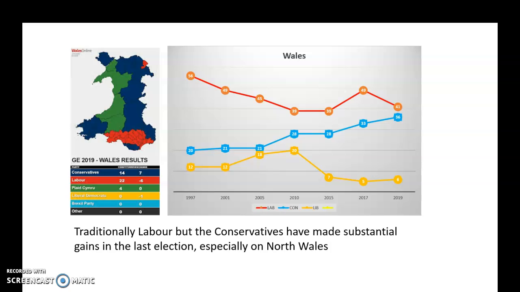There used to be lots of red at the top in North Wales, including Anglesey, which is that blue island on the top left. That went Conservative in 2019. But traditionally, very, very Labour. Look, 56% of the vote in 1997. The Conservatives, really from 2010, began to get a few more votes in Wales, and that's been increasing in recent elections. In 2019, although Labour did beat the Conservatives, there is a 5-point difference there. You can see this rise of Conservative votes, which has flipped some of those red wall seats in North Wales, places like Wrexham and Rhyl, and Anglesey has switched too.